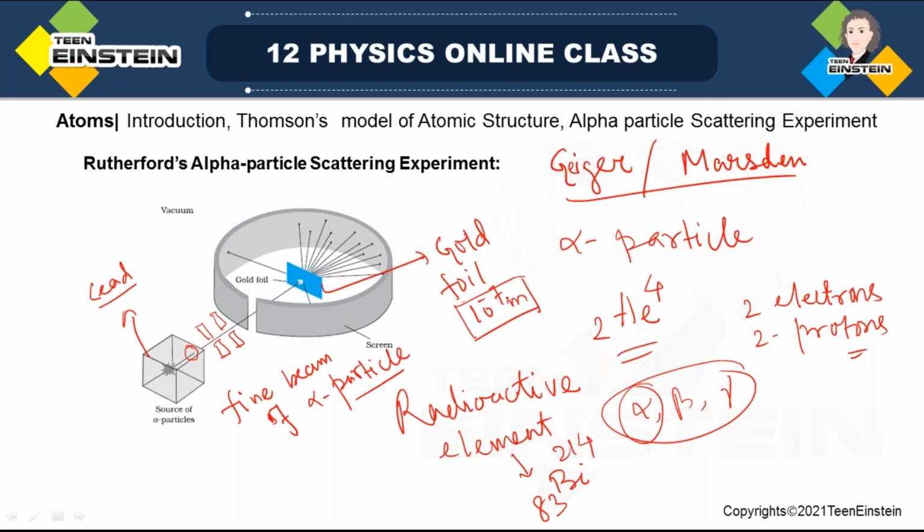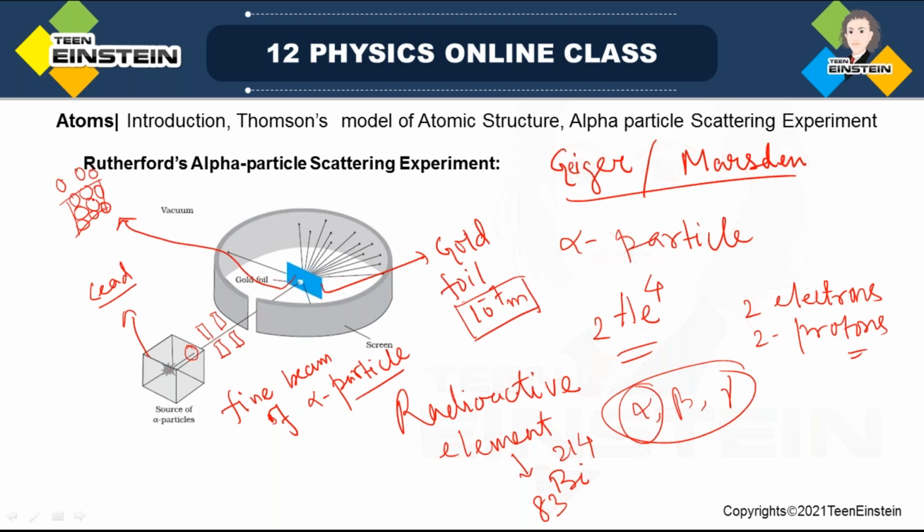You might be asking a question, sir, why was such a thin gold foil taken? Very nice question. This foil has been taken this thin to ensure that the thin sheet of gold has only one atomic layer. Behind this side there is no other layer.